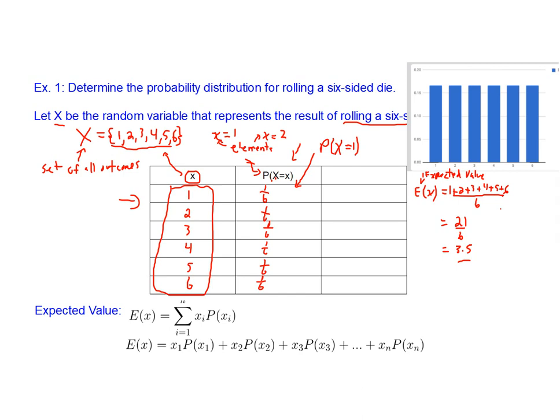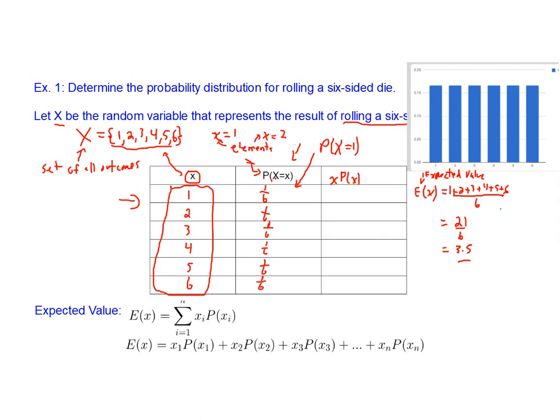As I mentioned, the previous method only works for a uniform distribution, but this one will work for all types of distribution. In order to do this, we're going to add a column into our table. This column is going to take our x value, our random variable, and multiply it by the probability that that random variable happens.